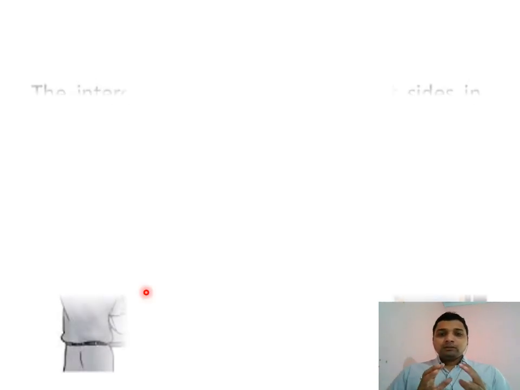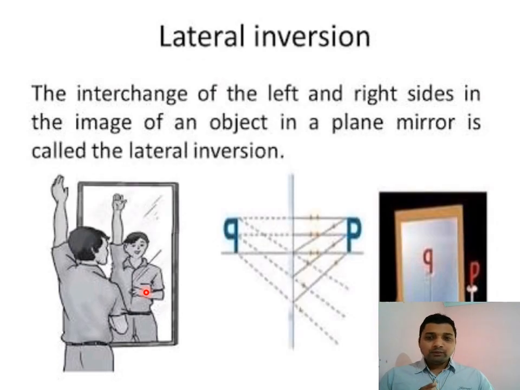Next, we come to the next part. When a ray of light coming from any source hits a reflecting surface, we get lateral inversion. Lateral inversion means the left side seems to be right, and the right side seems to be left. You might have observed this in a plane mirror also. In a plane mirror, an object on our right hand seems to be on our left hand, and an object on the left hand seems to be on our right hand. This is called lateral inversion.